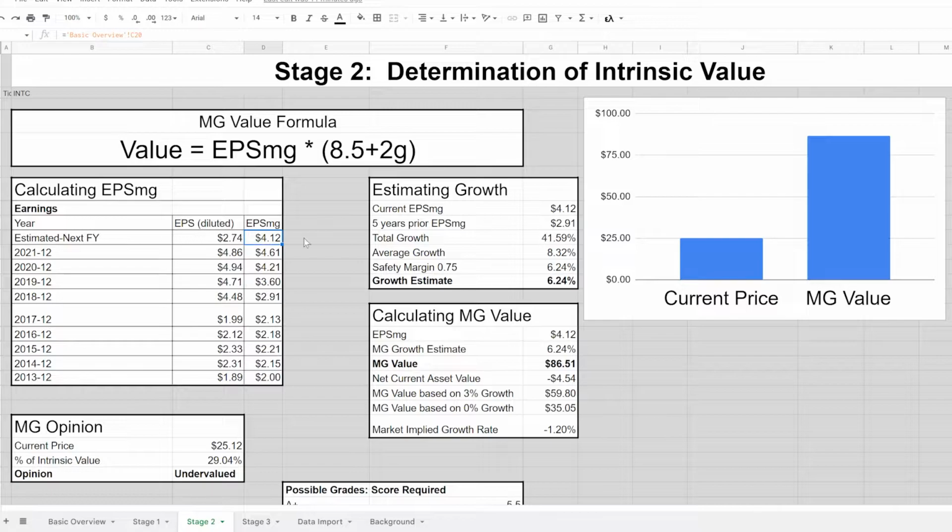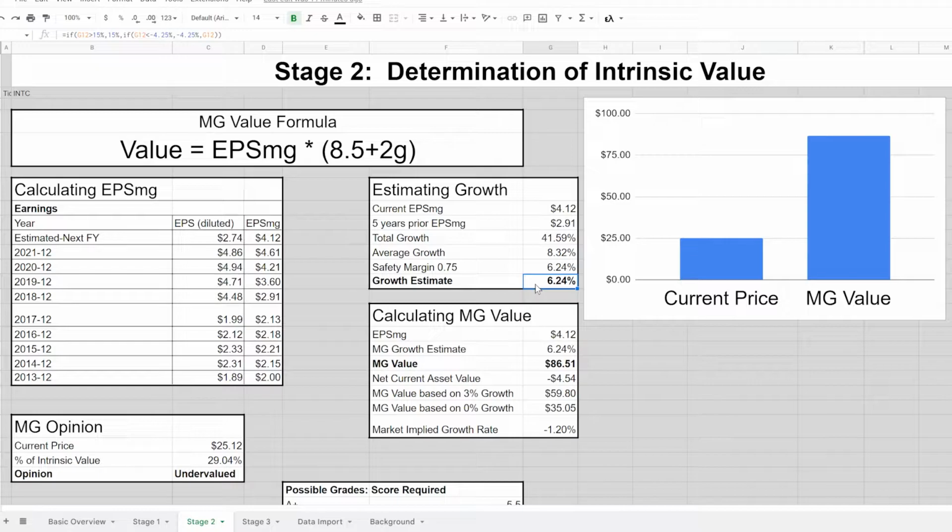Growth, we look at the earnings per share today and the earnings per share 5 years ago. We get a total growth of 41.59%. Divided by 5, we get to 8.32%. Then we knock that down even more because growth has the potential of swinging this value way around. So you want to be extra careful when you are picking your growth rate.